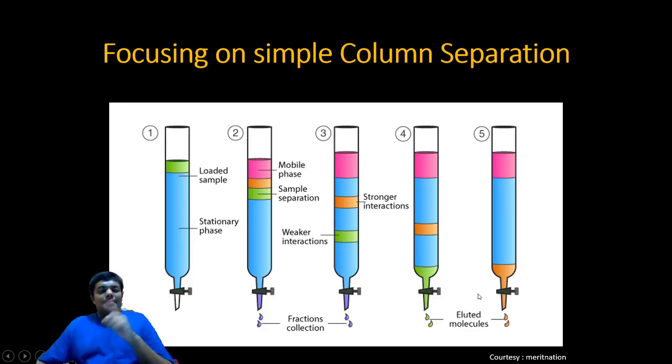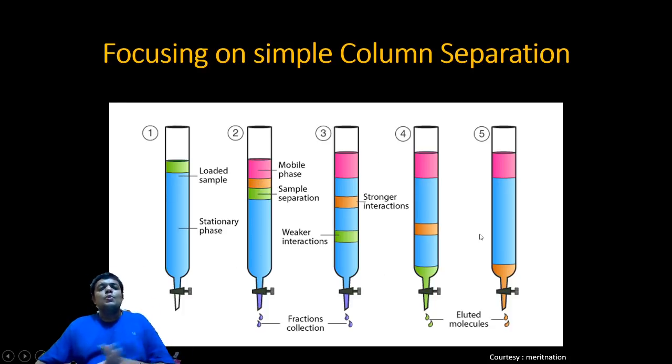Over here I am again repeating, and it will come further in the animated video. While you are just loading the sample which is already dissolved or prepared in a mobile phase, the knob, the key at the bottom, is kept closed. But as soon as you start adding the mobile phase from the top as an eluent, you have to open this knob so that the pressure that is exerted from the top allows the sample to pass through.